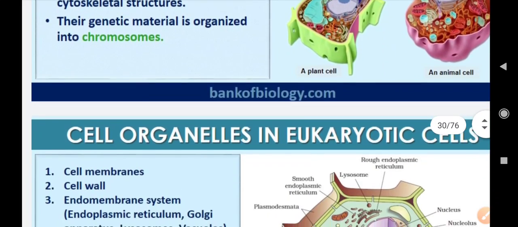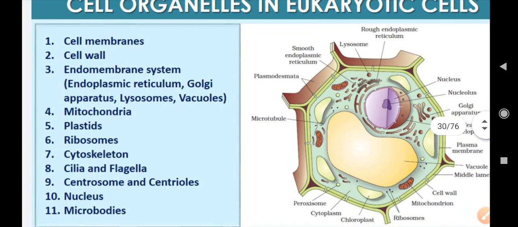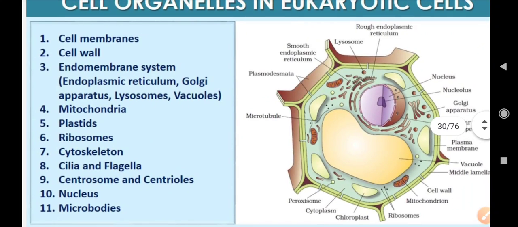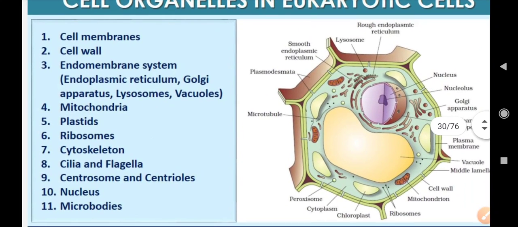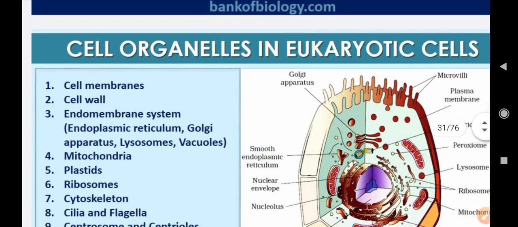Okay, so when we talk about eukaryotic cells, different components are there. In this we are going to discuss cell membranes, cell wall, endomembrane system, mitochondria, plastids, ribosomes, cytoskeleton, cilia and flagella, centrosome and centrioles, nucleus and microbodies. Okay, let's start with the cell.